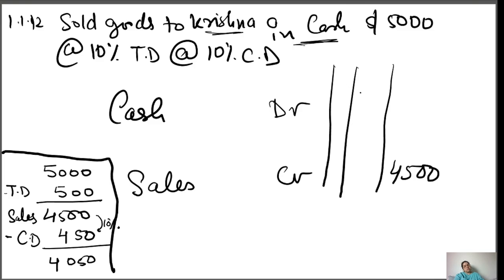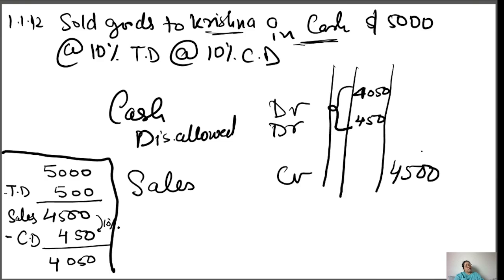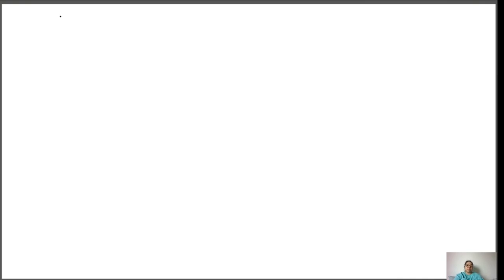So in cash, 4050 will be, and discount allowed debit will be 450. So when you add both debits, it should always equal the credit. One more example I'm giving and then one last question for your practice.